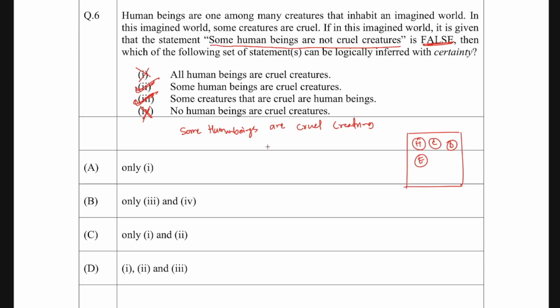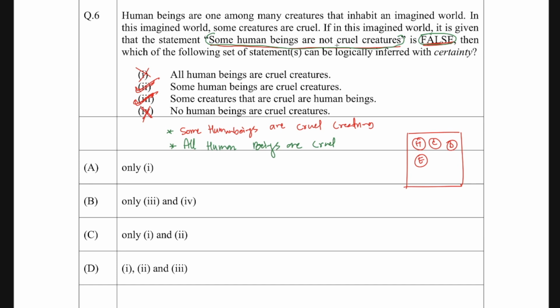One thing I missed is that since the statement some human beings are not cruel is false, what could be one more interpretation of this? One more interpretation can be that not some human beings are cruel, but all human beings are cruel. This also makes the statement false. So these are the two interpretations you can get from the given statement.